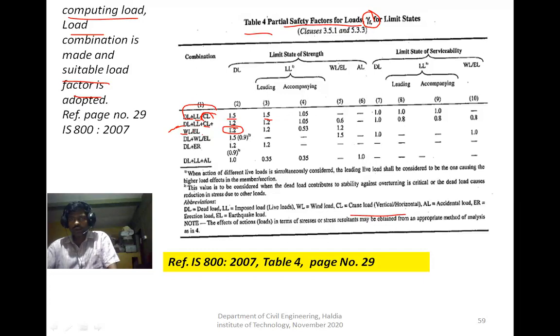The load factor is denoted by gamma f in the limit state method. For the different load combinations, the load factors are mentioned, and using table 4 you find out the factored load. You do the combination, then apply the factor to get the factored load, and this factored load is used to design the member.